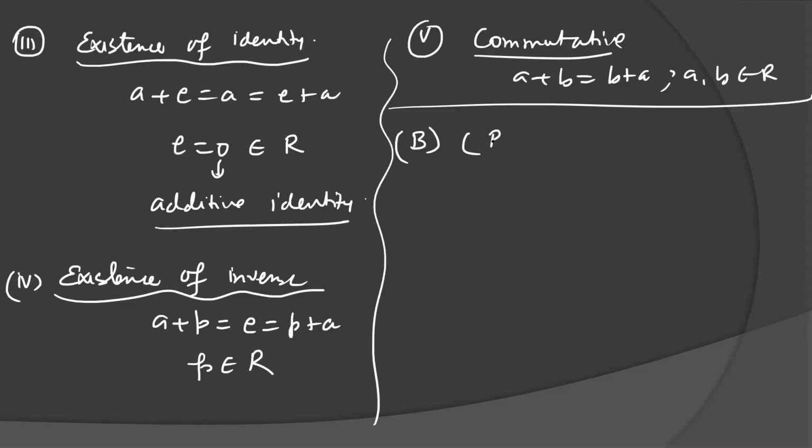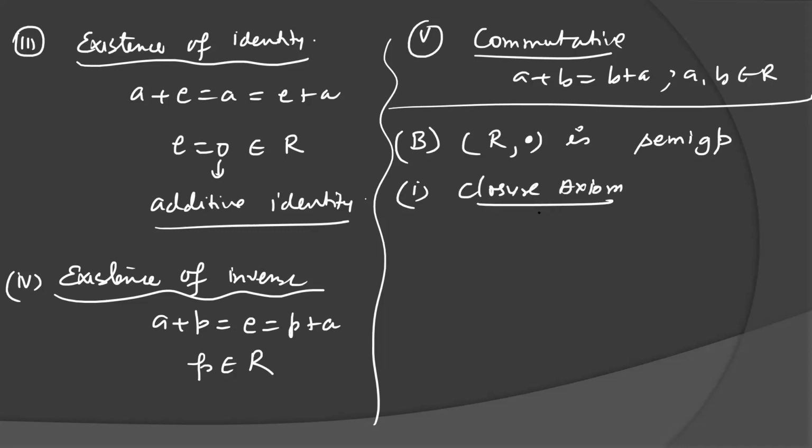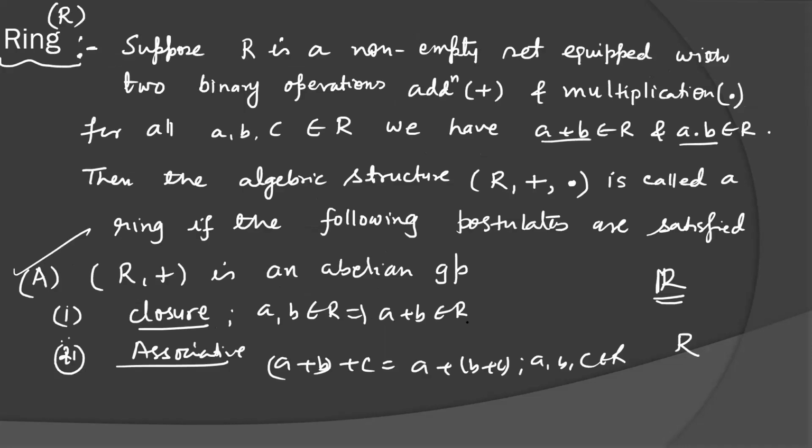B, I am taking R under multiplication is a semigroup. R is a semigroup with respect to the multiplication operation. Means first closure, I have already told you. If a, b belongs to ring R, then a into b also belongs to R. Or you can say that a·b belongs to R for every a, b belongs to R. This is the correct notation, I think. Same here, a plus b belongs to R for every a, b belongs to R.